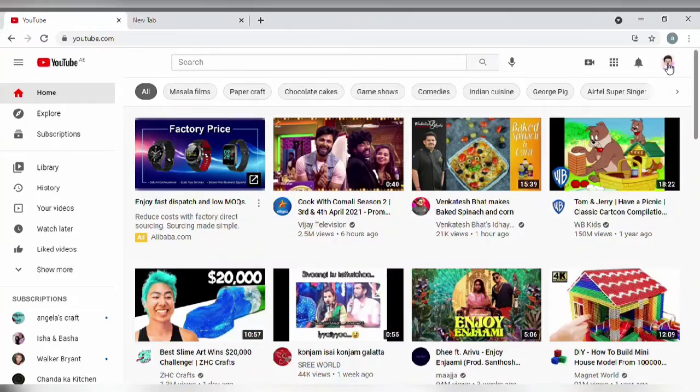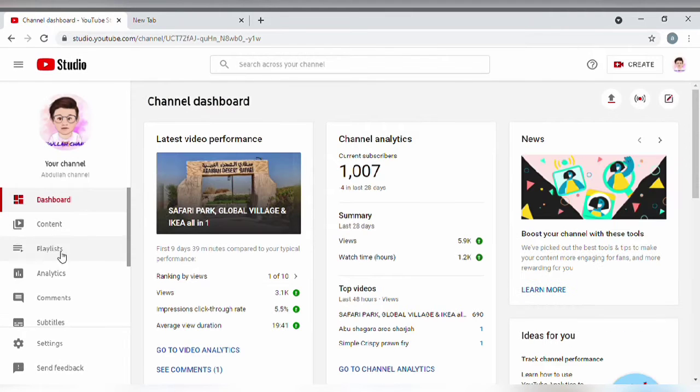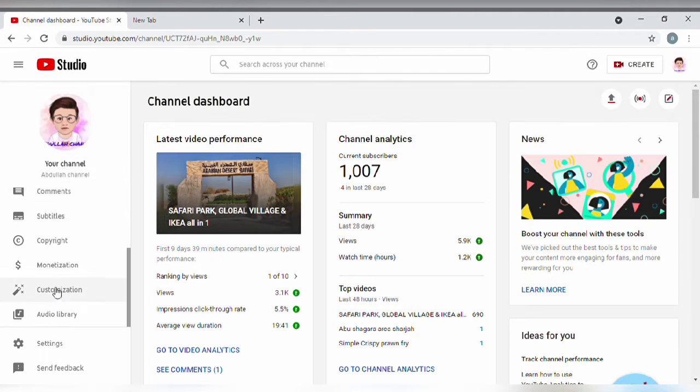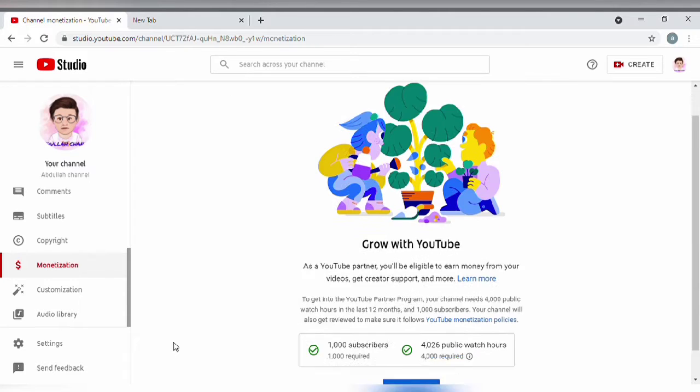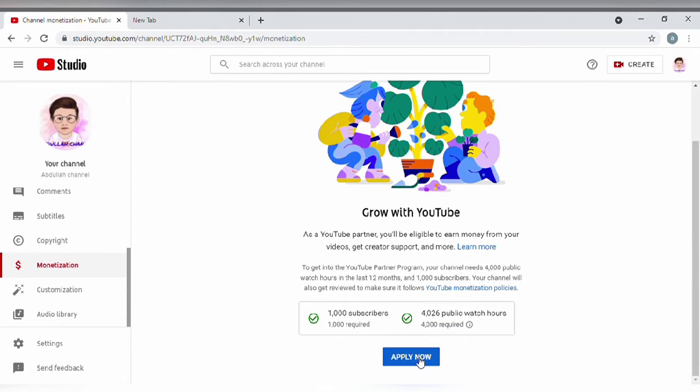So today in our channel we are going to see how we can apply for monetization. First we have to sign in to our account in YouTube, and after signing in, in the rightmost corner you can see your logo. Click on your logo and go to YouTube Studio. After going into YouTube Studio, in the leftmost corner we can find the monetization symbol, and when we go inside you can see apply now.